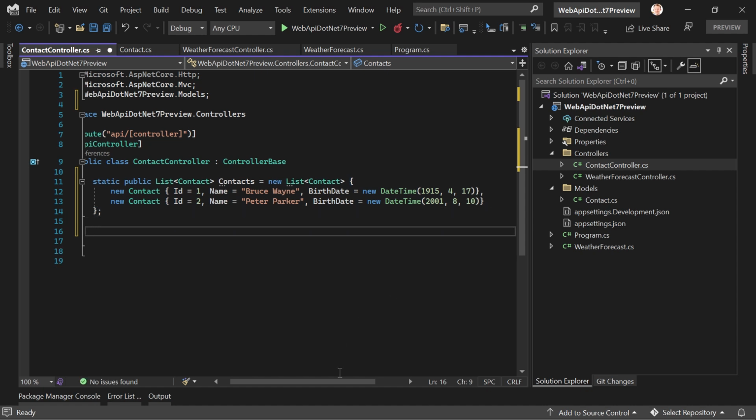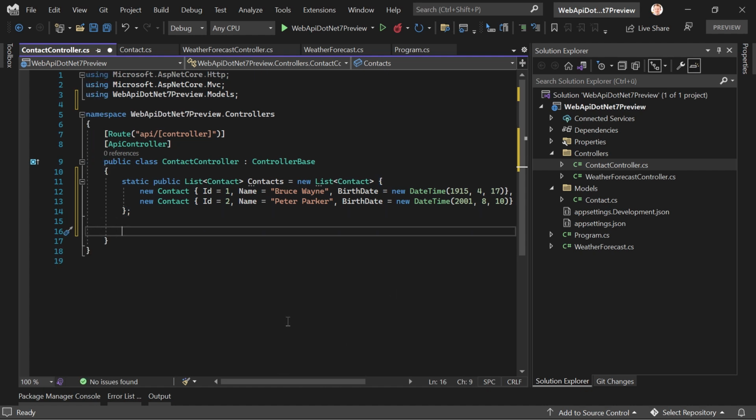So we've got our list, and now let's already implement a get method. You see, we don't need any constructor whatsoever. I don't use a service here, just this fat controller. I know this is not the best way to do this.